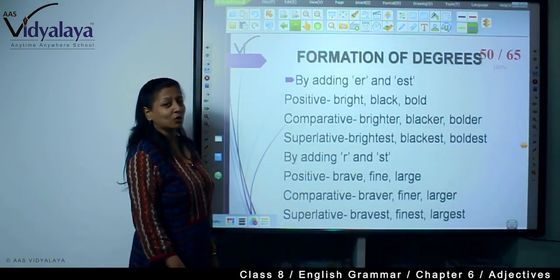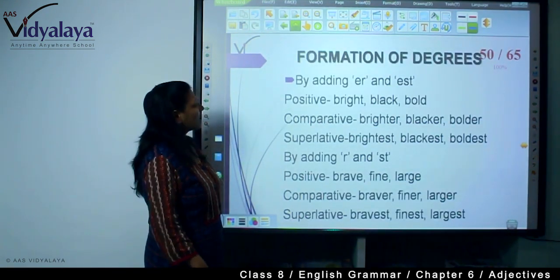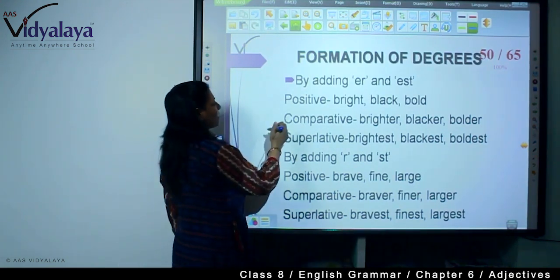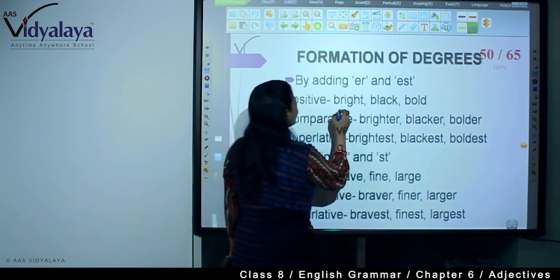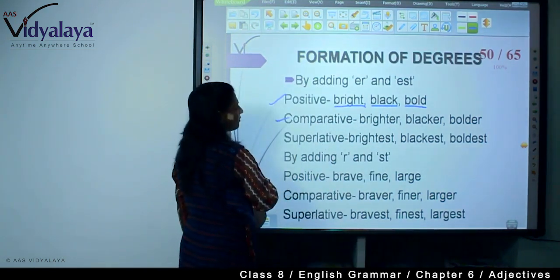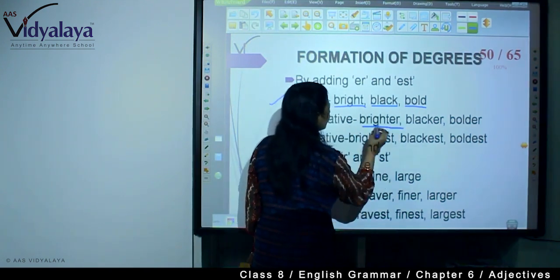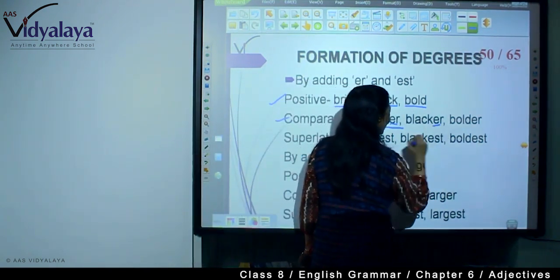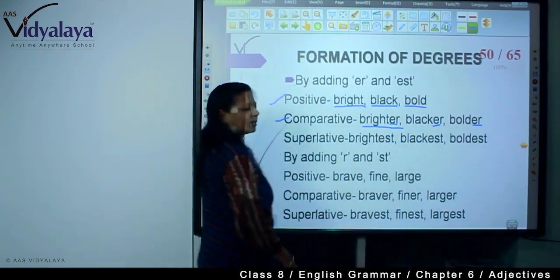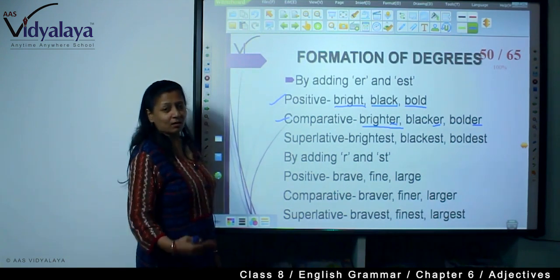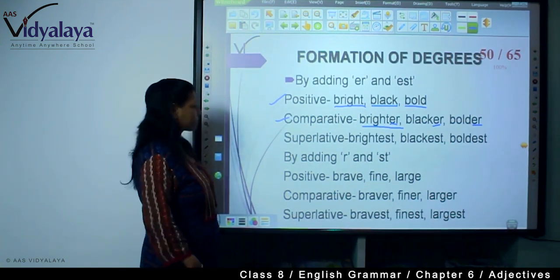Formation of degrees. How do we form degrees? By adding ER and EST. For example, in positive, if the word is bright, black, bold, in comparative we will write brighter, blacker, bolder. So in this way we create the comparative forms.